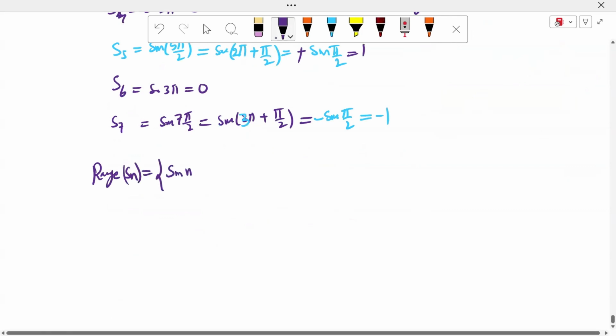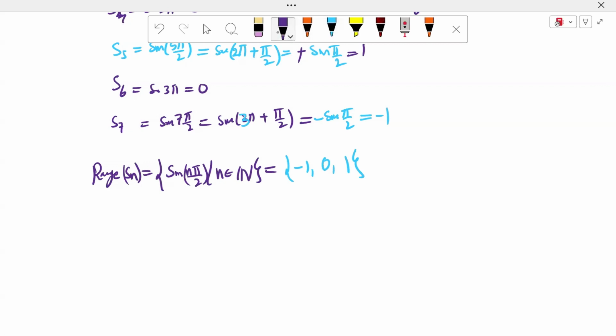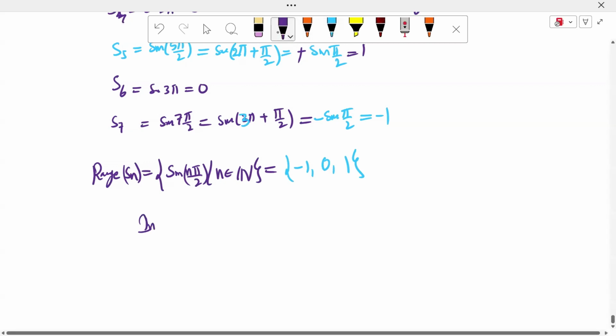Very good. Sin nπ/2 such that n belongs to the natural numbers. This set is well defined. This is nothing but distinct. Very good: -1, 0, 1. These are the range, sir. What is the infimum of the sequence Sn? -1. Infimum of a sequence is nothing but the infimum of the range of Sn.